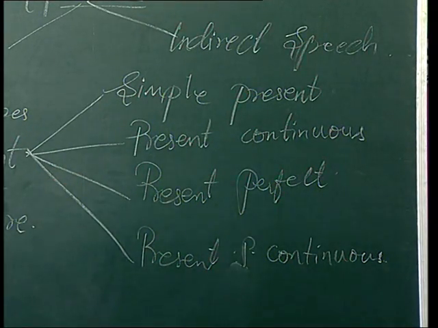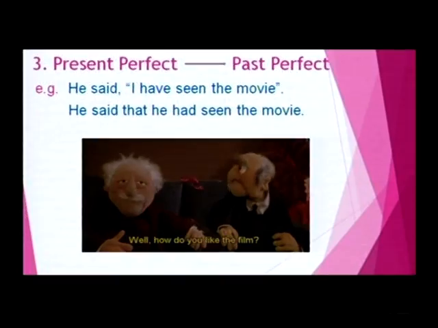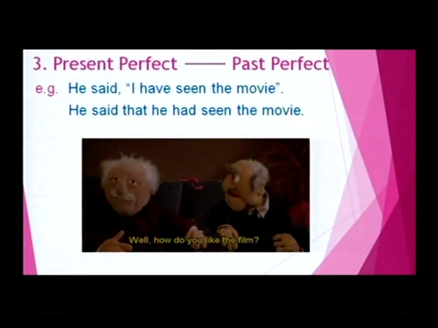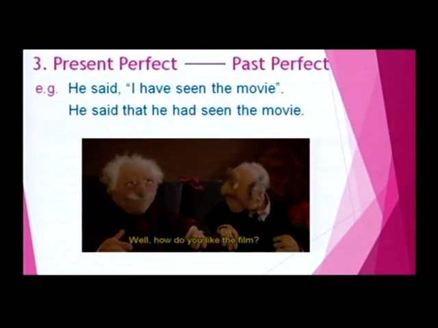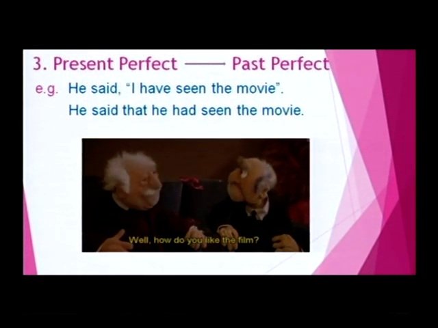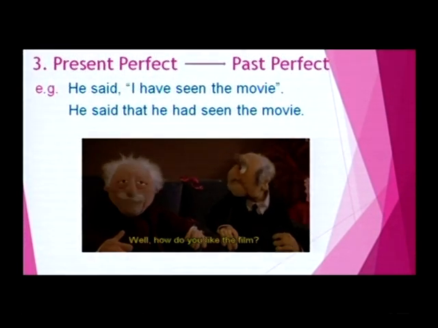Now, let us see the third mode of present tense, that is present perfect. The present perfect, when changed into indirect speech, will change to the past perfect. Clear? Take an example. He said, I have seen the movie. Then, in indirect speech, what happens? He said that he had seen the movie, because it is changing into the past perfect, right?